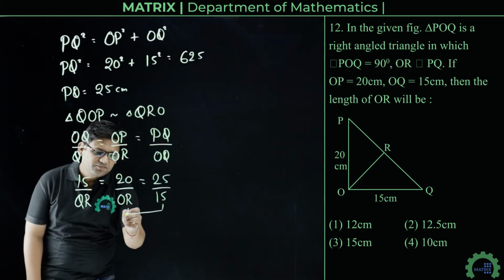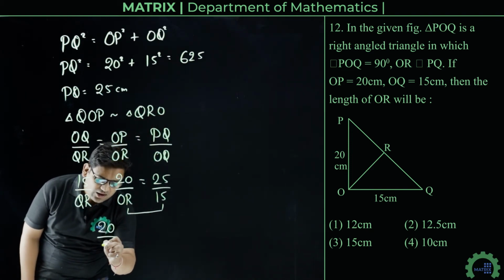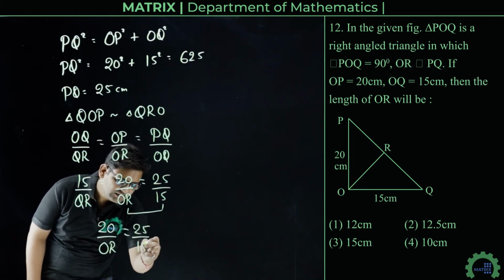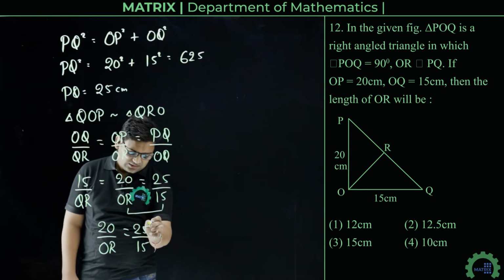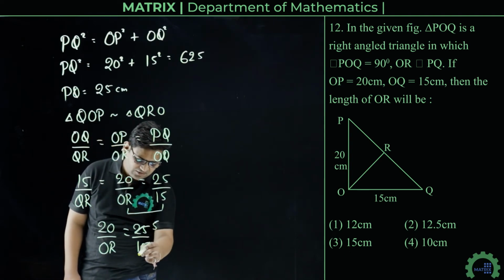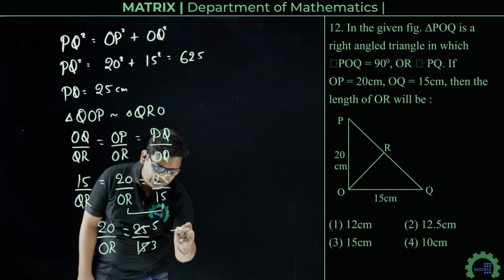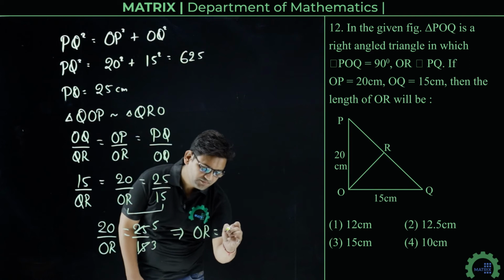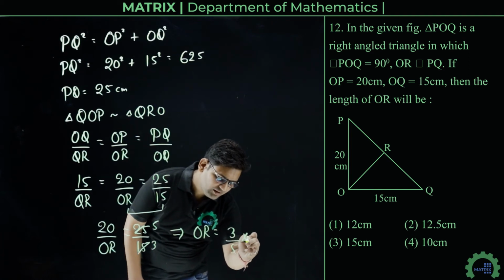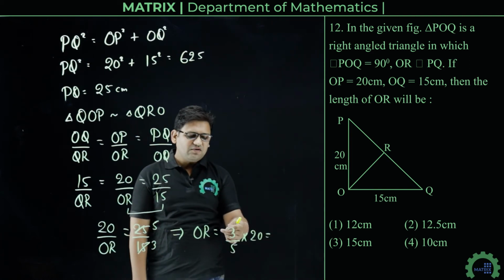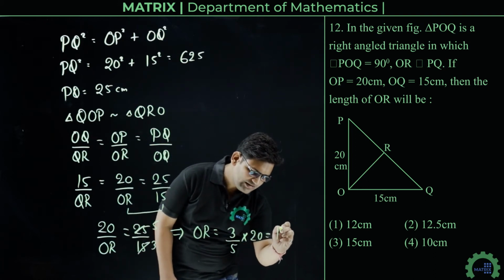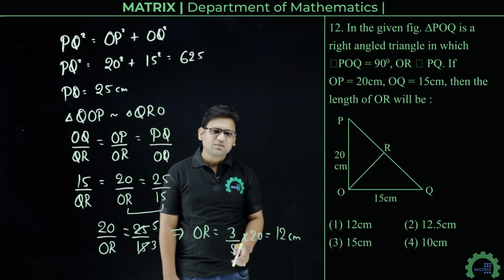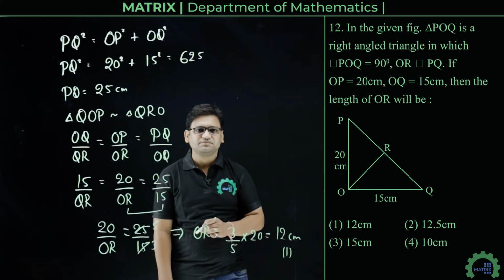So from here we can write 20 upon OR will be equal to 25 upon 15. Cancel by 5: 5 5s are 25, 5 3s are 15. So length OR will be 3 by 5 multiplied by 20. 5 fours are 20, so 3 fours are 12 centimeter. So length OR is 12 centimeter, that is option number first, the correct answer.